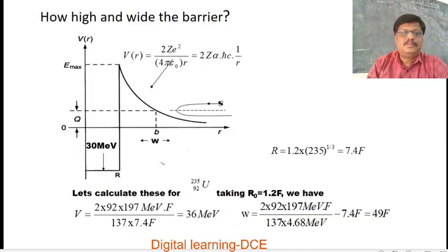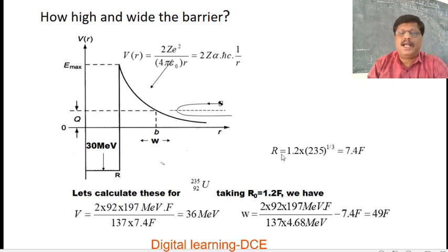Also, in this slide you can calculate the potential barrier height of the uranium nucleus: 2Z squared over 4 pi epsilon naught, and converting into MeV, you get about 36 MeV.